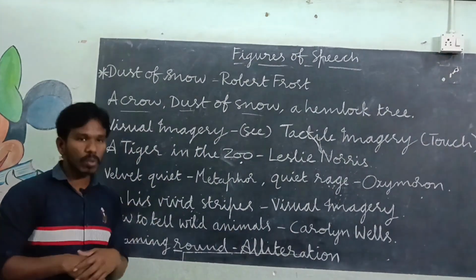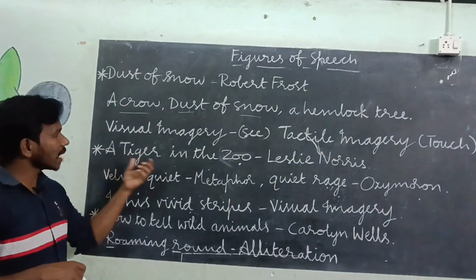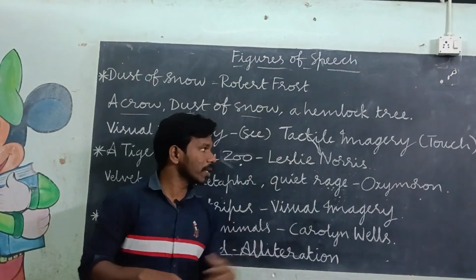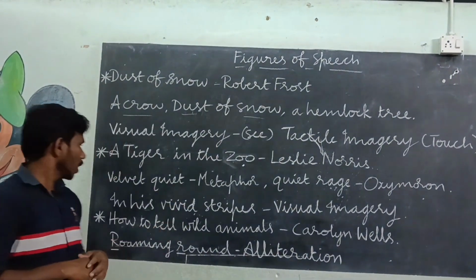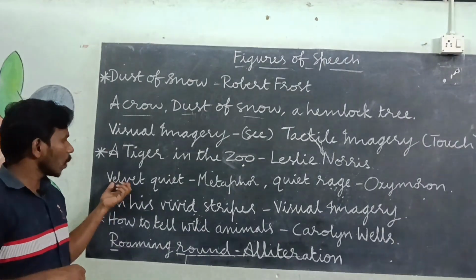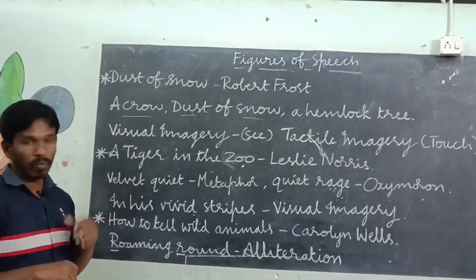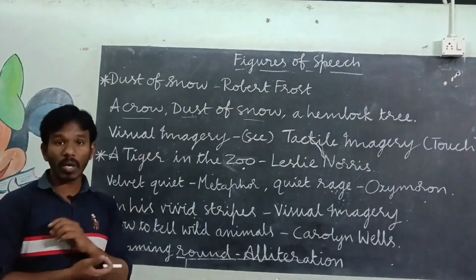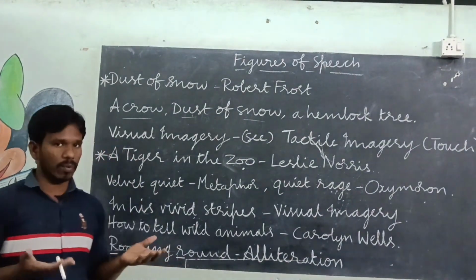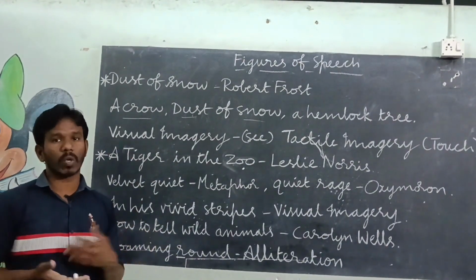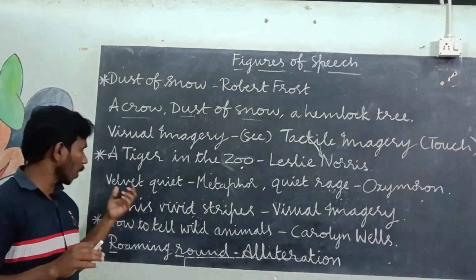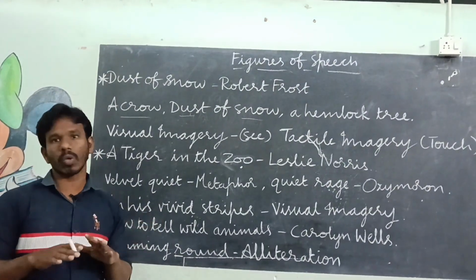Okay, in chapter 2, another poem, A Tiger in the Zoo. This poem was written by Leslie Norris. In this poem, velvet quiet, this phrase is used here. We know that we use the word velvet when we talk about cloth, velvet cloth. Quiet means silence. Velvet means soft here.